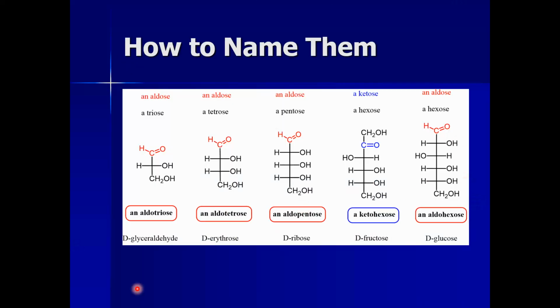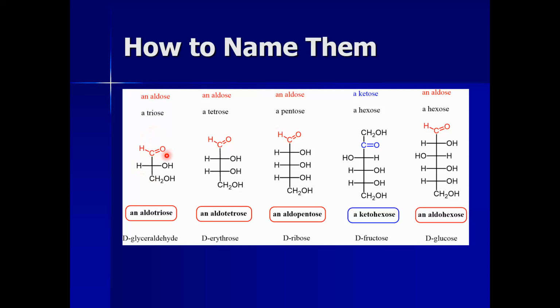Now we are going to study how we can name carbohydrates. The way we name carbohydrates is very simple and very interesting. We start from the very simple one, a three carbon sugar, with three carbon atoms: 1, 2 and 3.